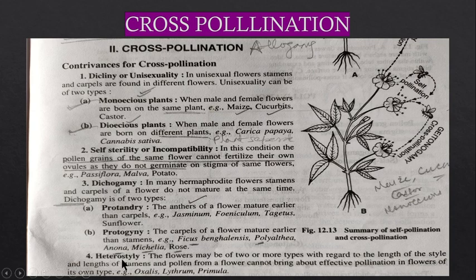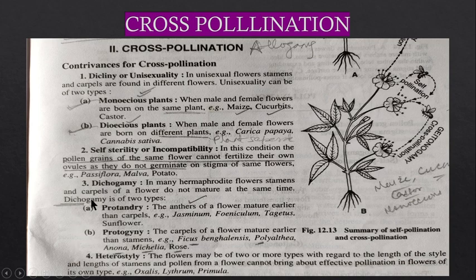Now, heterostyly, again a term. Heterostyly is regarding the length of the style and the length of the stamen. If the style is longer than the stamen, the flowers cannot bring about an effective self pollination, as in the case of Oxalis and Primula. So these are some examples.